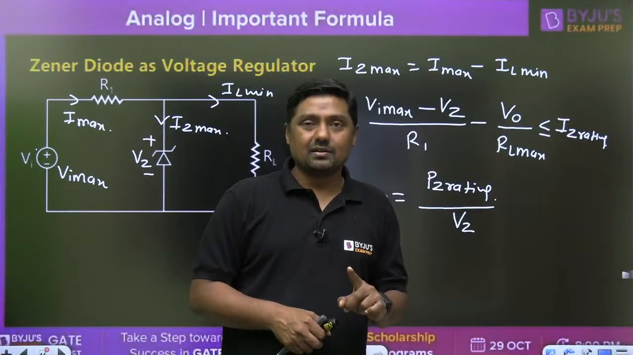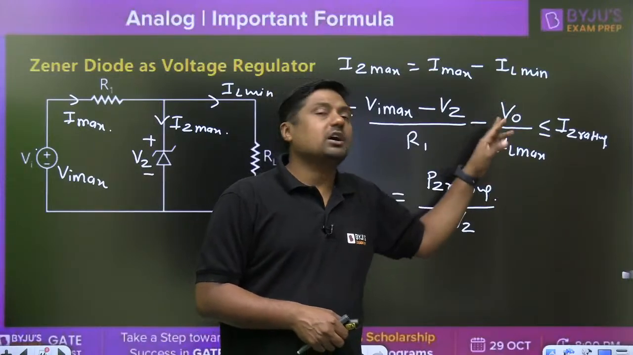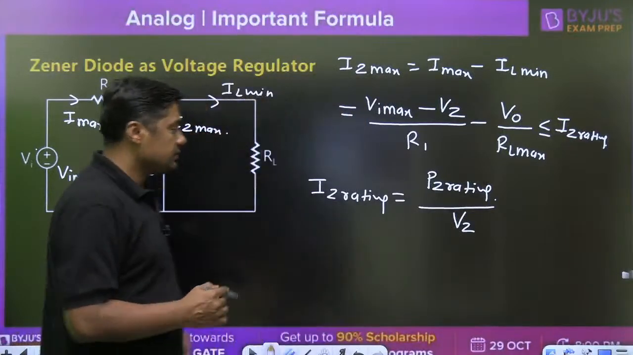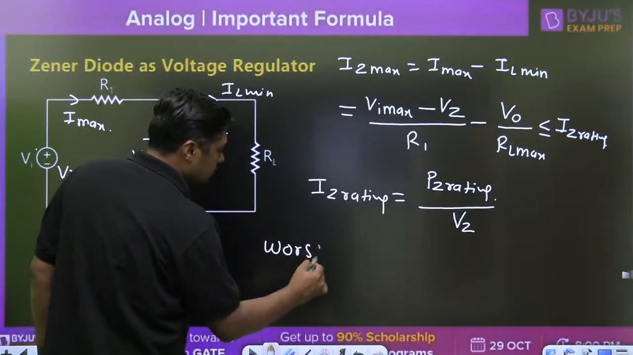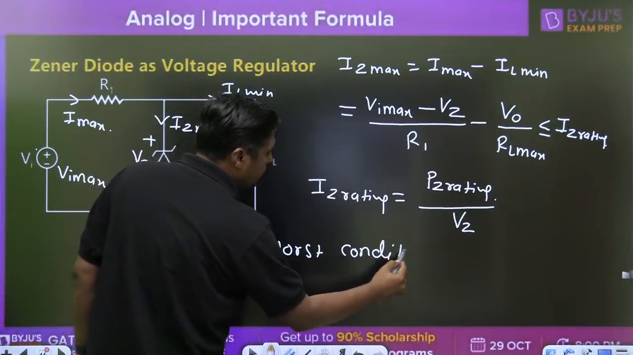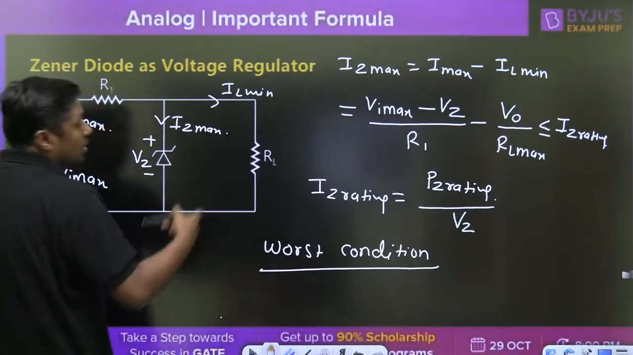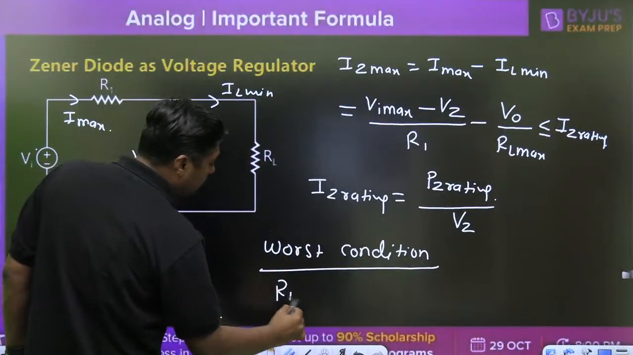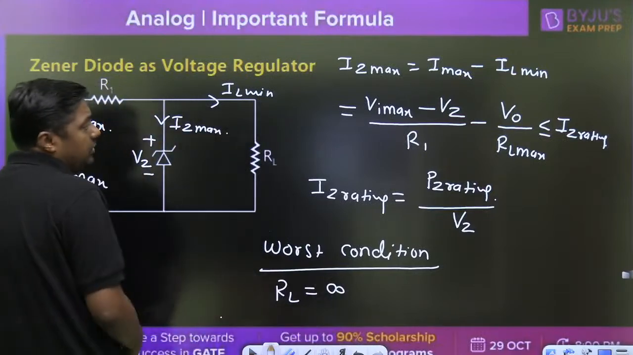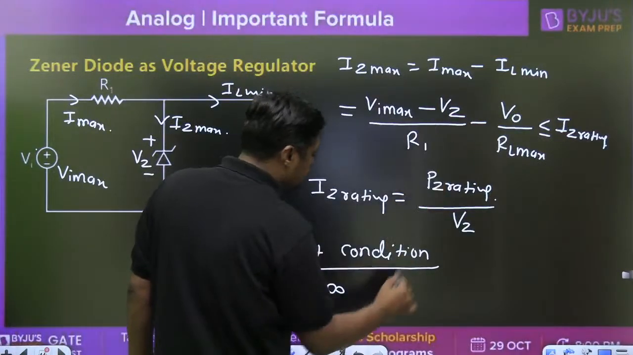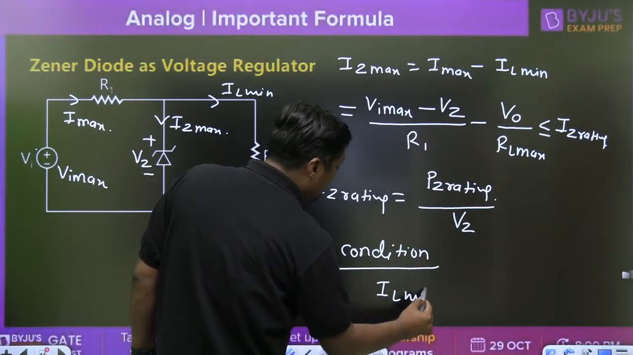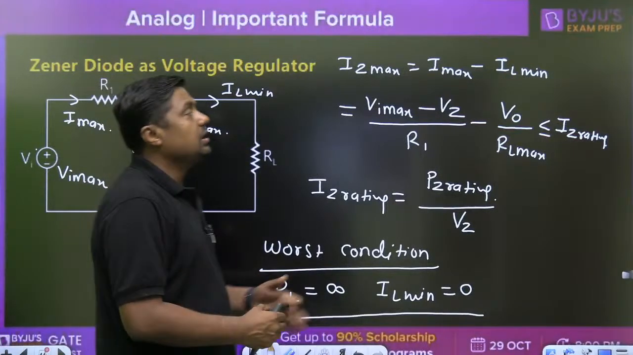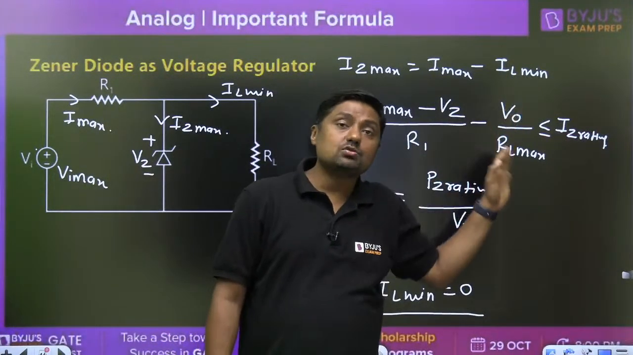But remember one thing. What is the minimum value of the current? What is the worst condition? Sometimes we have to solve like this: RL is removable. We can remove the RL. When we remove the RL, it will become infinite. When RL becomes infinite, the IL minimum will become 0. So sometimes we have to solve the question with this condition: remove this, IL minimum becomes 0, and then solve the question.